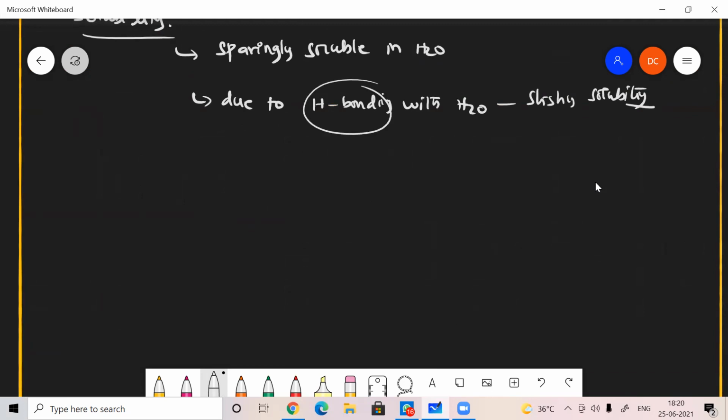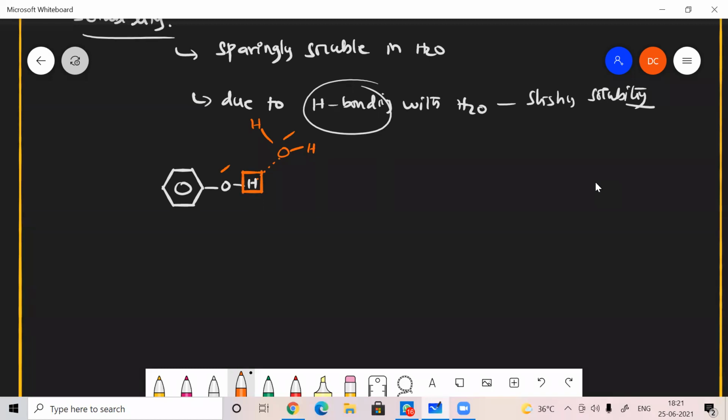The phenol is trying to form a hydrogen bonding with water like this. Say for example, you assume that this is a phenol structure and OH is there, and it forms a hydrogen bonding with water. That is oxygen, hydrogen, hydrogen. It forms a hydrogen bonding with water because the hydrogen is placed in between this and this oxygen.